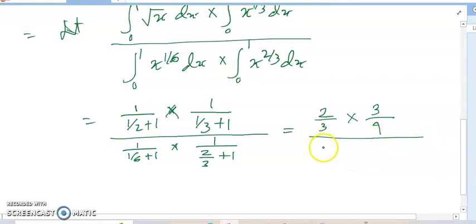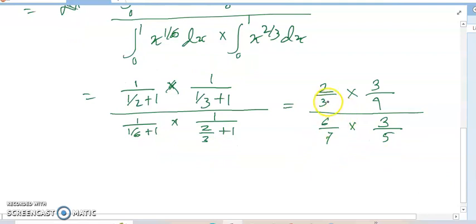So we get the value, 3 is cut and 2 is cut, it is 2. So 35 by 36. So my answer is 35 divided by 36. Thanks for watching. I hope you can understand my work.